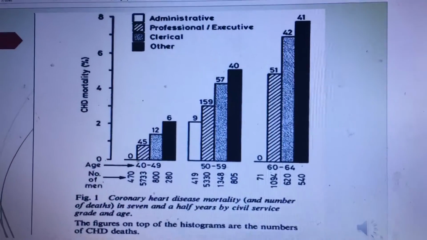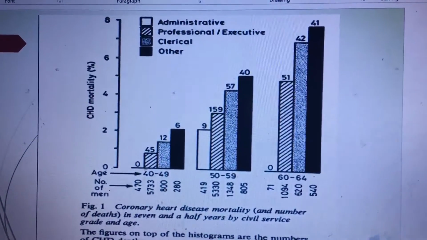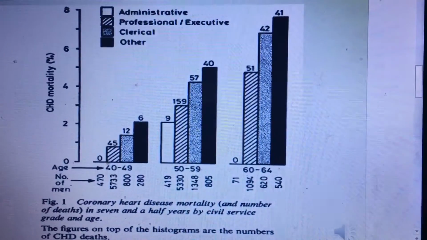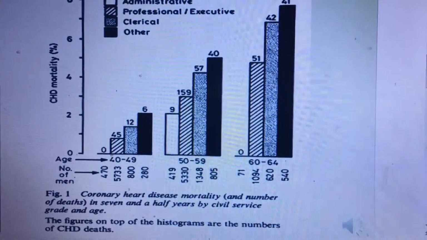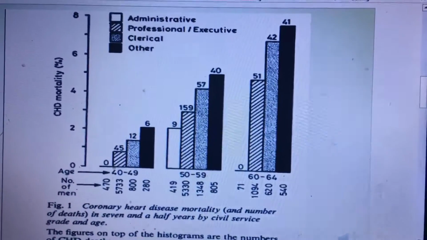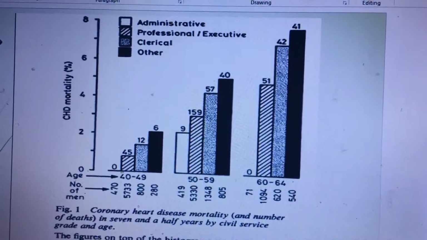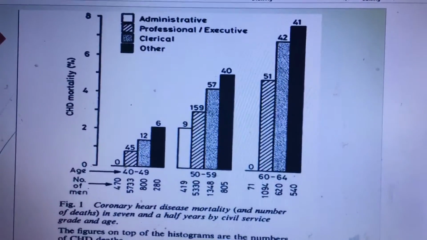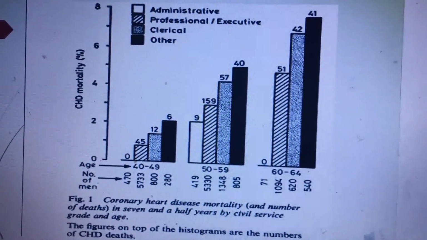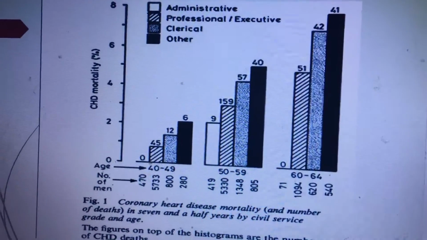The problem with inferring causation from correlational data is shown by an investigation carried out by Marmot, Shipley, Hamilton, and colleagues, displaying a clear health gradient between coronary heart disease mortality rates and civil servant employment grade and age. Before the experiment, participants were classified into different employment grades and asked to fill in a questionnaire about their health history and life choices. The results showed that the lower the grade, the higher the coronary risks, especially since the people in the other category had 3.6 times the mortality rate of those in the administrative category.